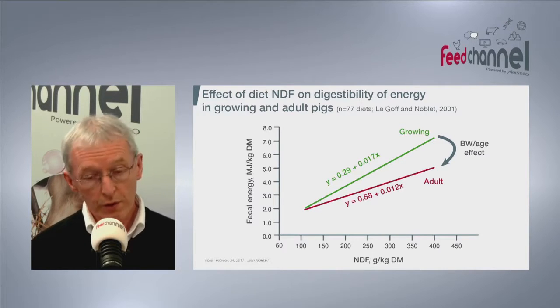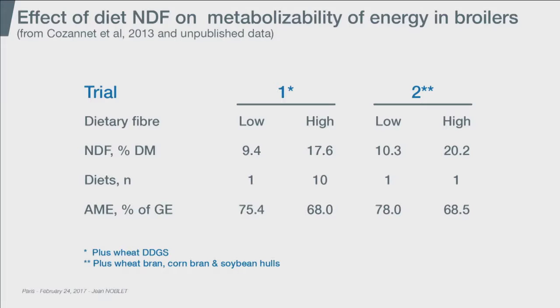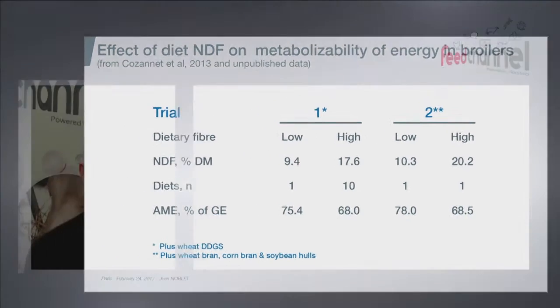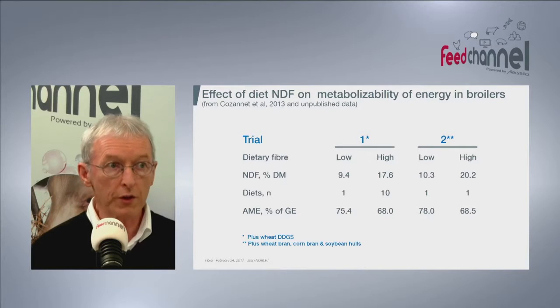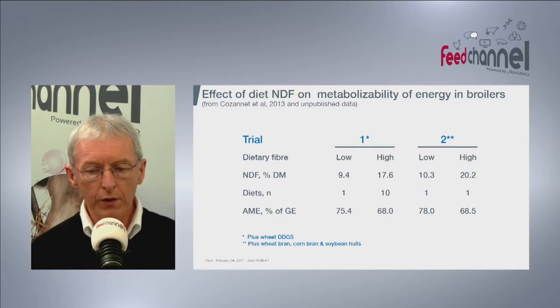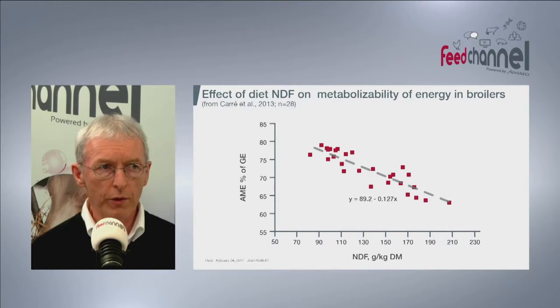And so, looking at poultry now. So poultry, yes, you have exactly the same. On this new slide, I have taken a few examples of recent data where we compare a control diet, which has a low fiber content, and a high fiber diet, or groups of high fiber diets. Clearly, the broiler behaves exactly as a pig, in that the more fiber you put in the feed, the lower will be the energy digestibility, or the higher will be the excretion of energy and organic matter.